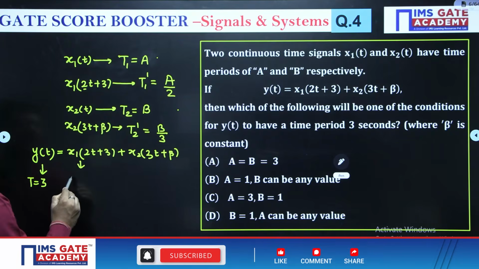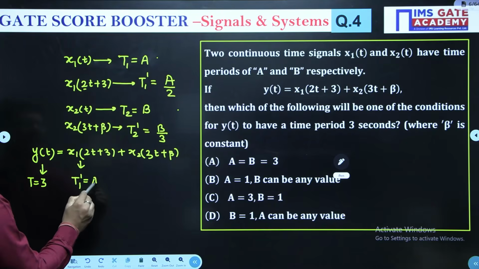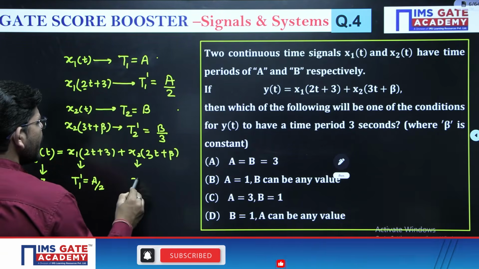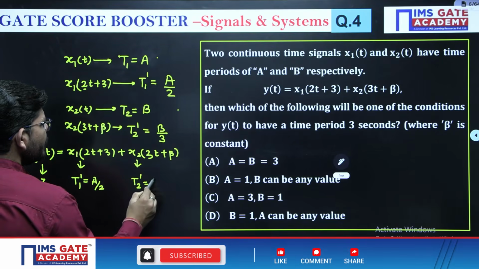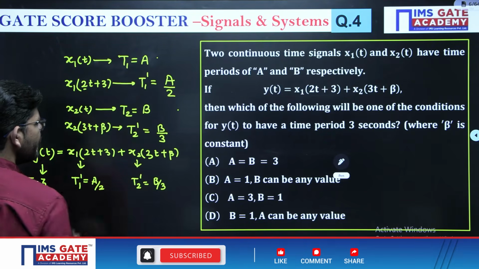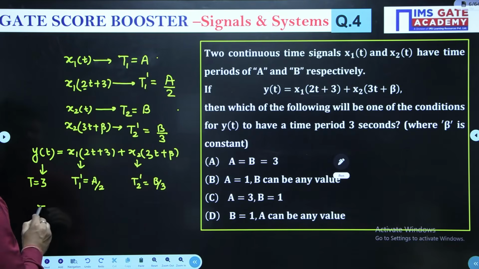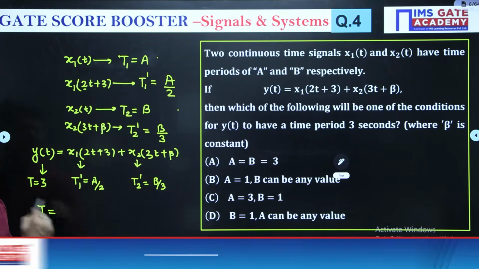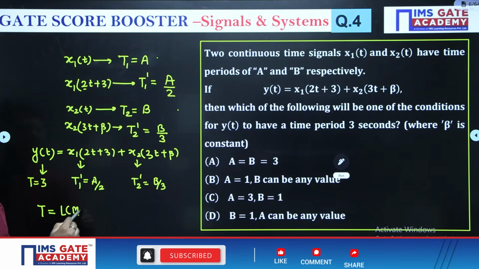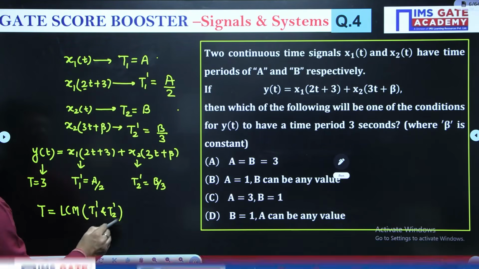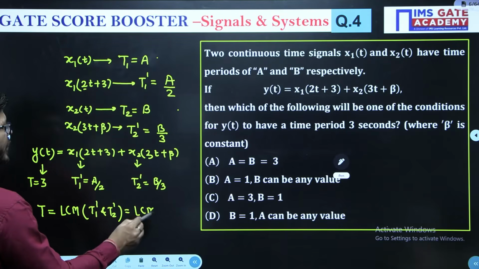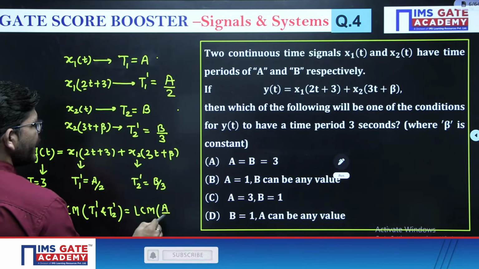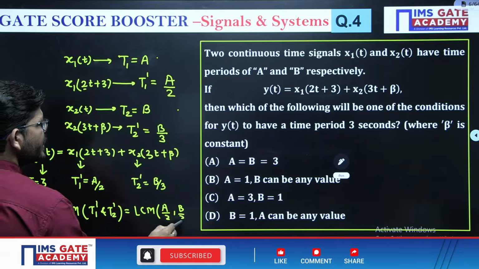The time period of x1, which we are calling T1', we found it is a by 2. The time period here is T2', which we found is b by 3. Then we know that time period T is going to be the LCM of T1' and T2', or the LCM of a by 2 and b by 3.